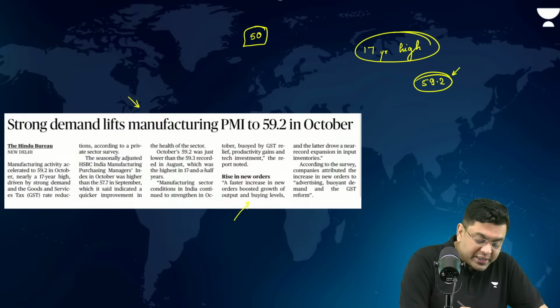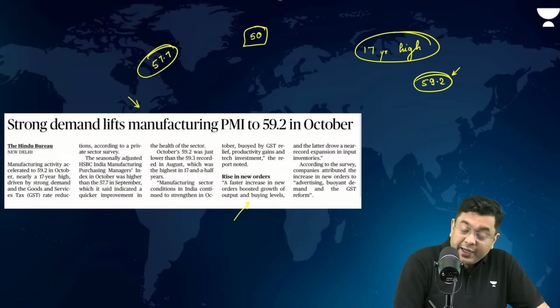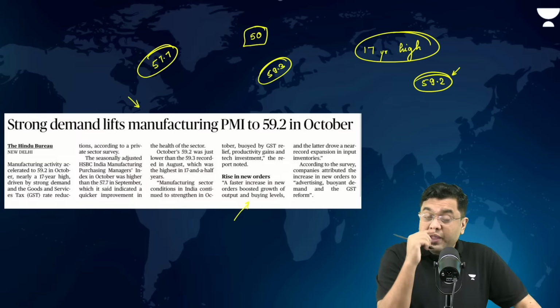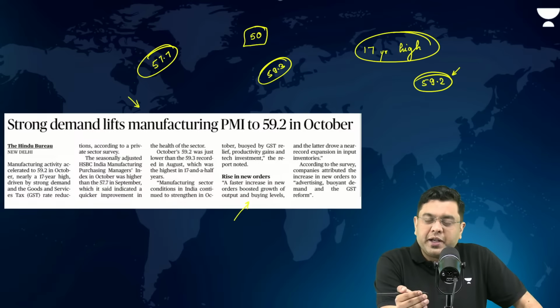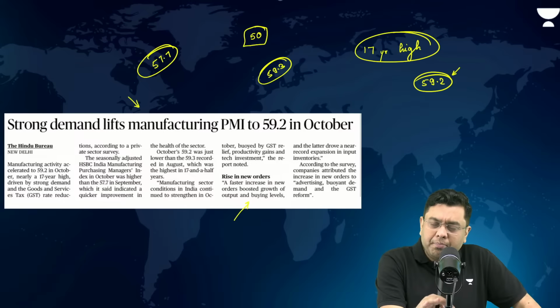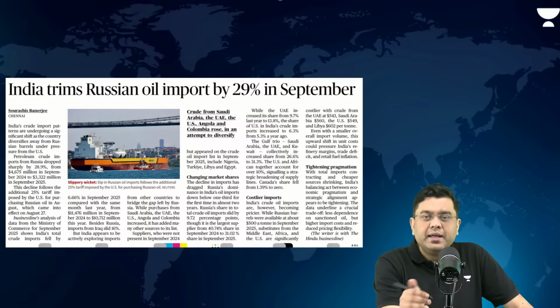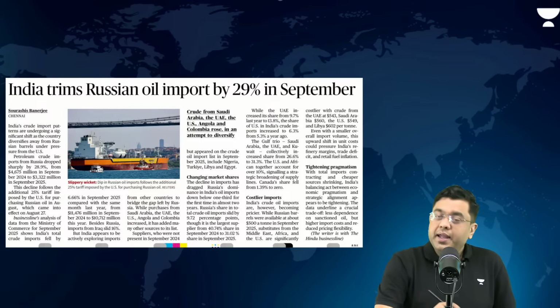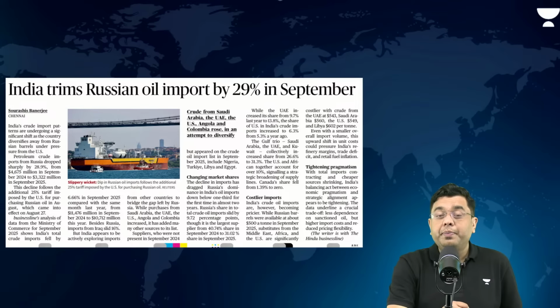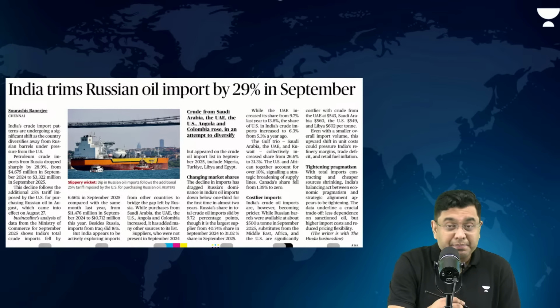In September it was 57.7, right? In August, it was 59.3. So, overall, this indicates that in this particular quarter, partly second and third quarter, the economic activities have been on the upswing, right?